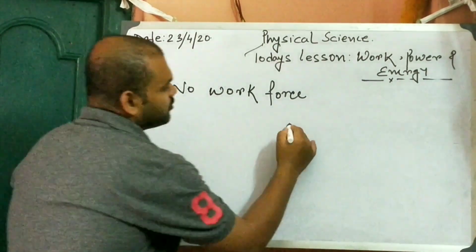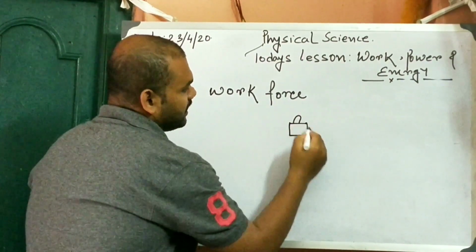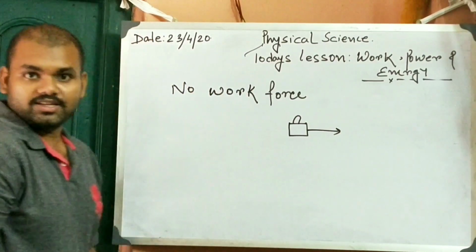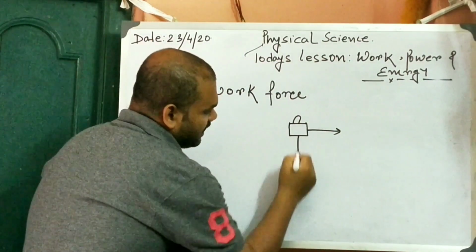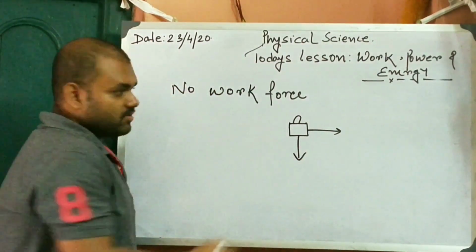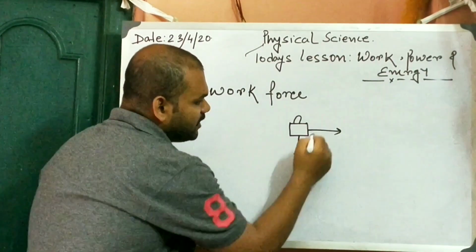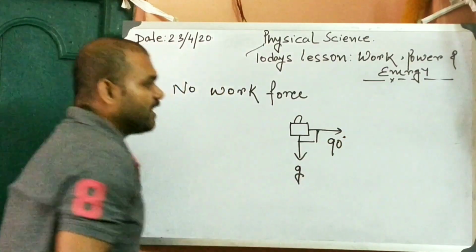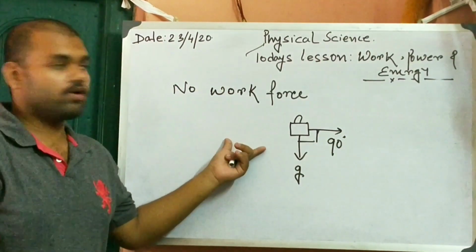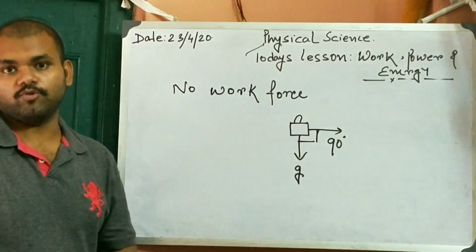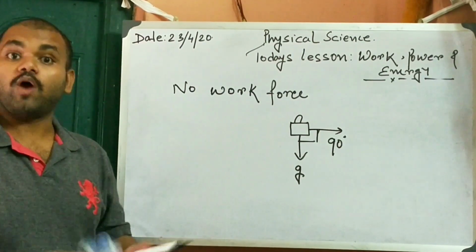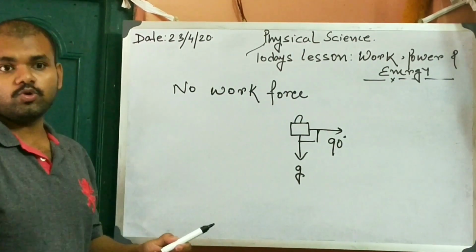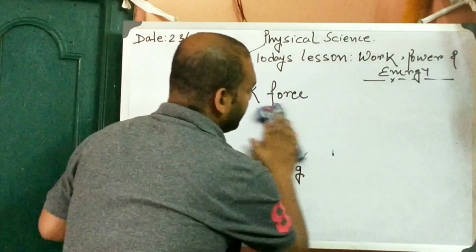The suitcase is moving in this direction, and the gravitational force is acting on the body. So the angle between the gravitational force and the displacement is 90 degrees. When this type of situation occurs, it is known as no work force and its value becomes zero. Why does its value become zero? To know that, we need to know something about trigonometry.